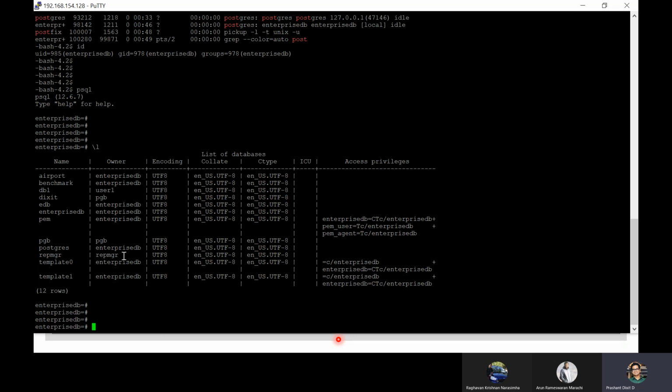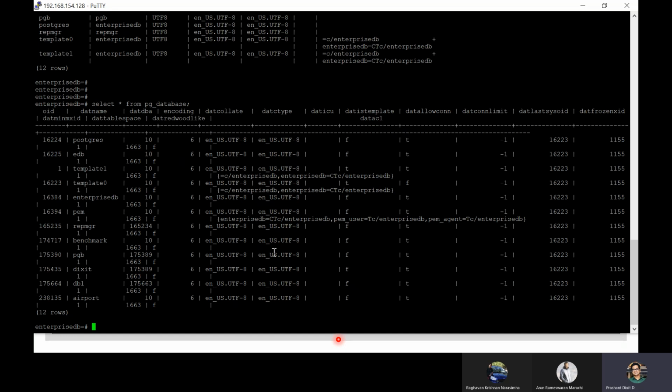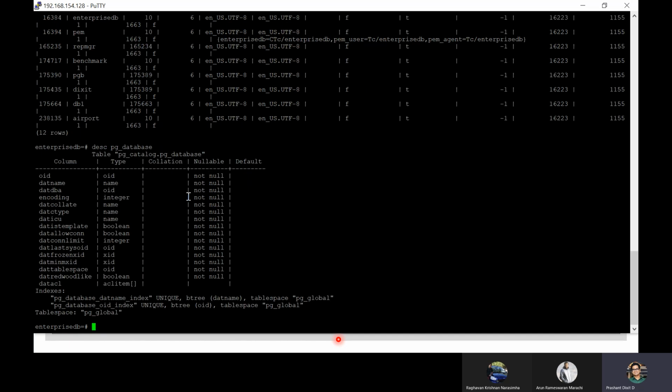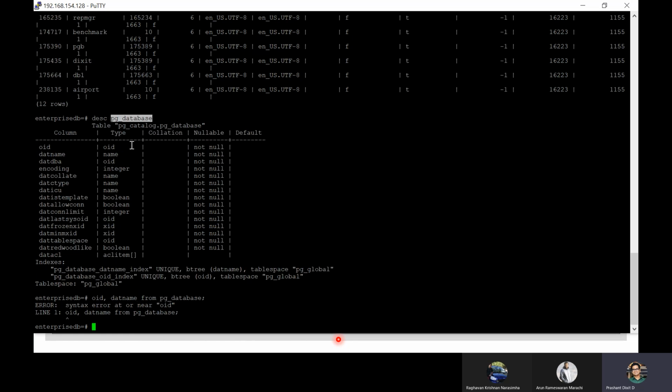Let me show you. If you see, you can also get this information through pg_database, right? If you describe this, to see what the contents of it are, you'll see oid and datname from pg_database.